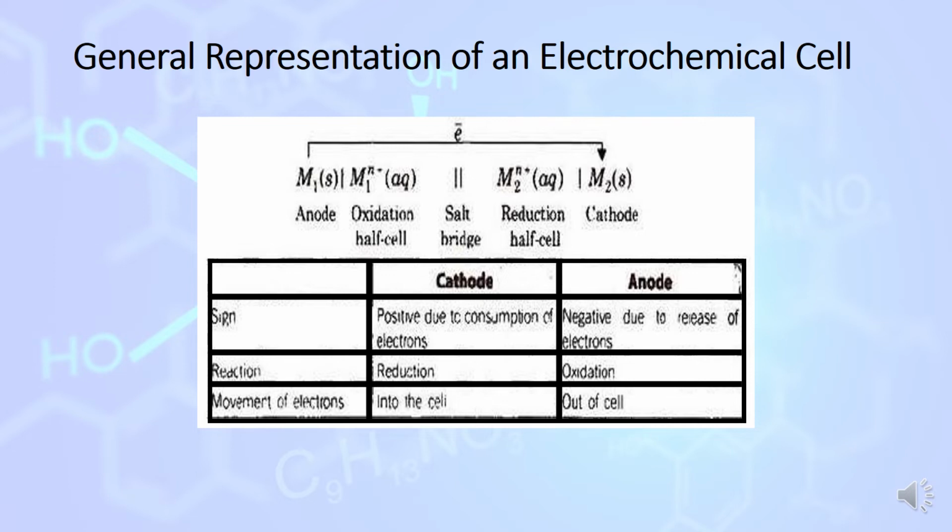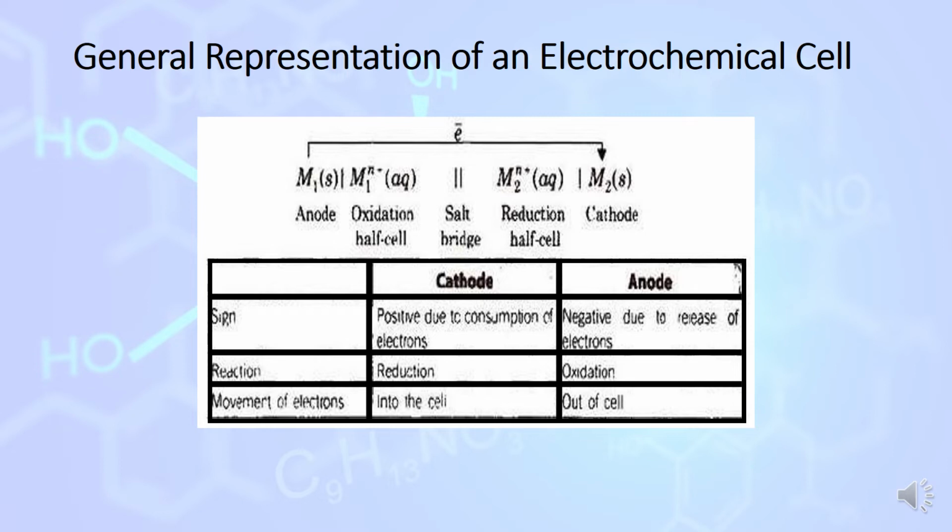Oxidation takes place at the anode and reduction takes place at the cathode. So first of all we will represent the anode part, the oxidation half cell. The metal which we are taking, M1, is converted into the M^n+ ion. These two lines represent the salt bridge.